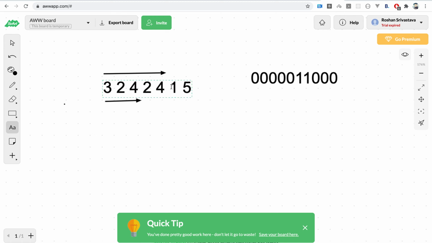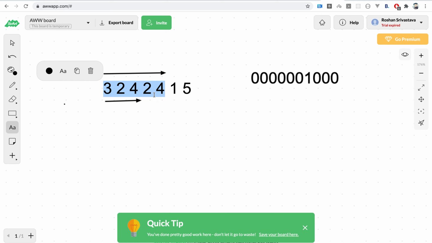If we go for 4 now, it will see that 4 was already 1, so it will flip it to 0. Then it will come to 1. If this was one of the mask statuses, then we could see that there is only one element having odd frequency, so this could potentially be our answer, 32424.